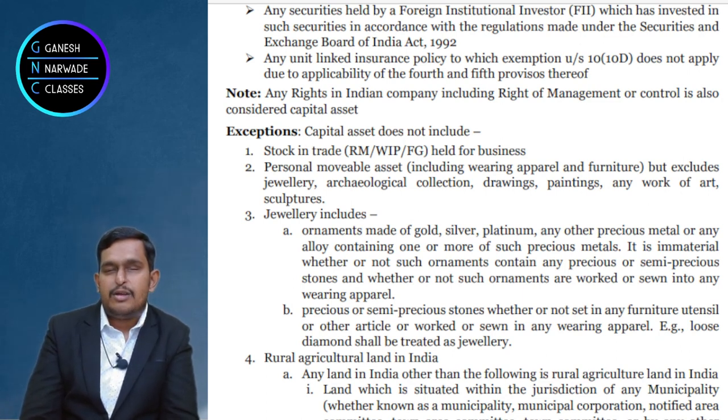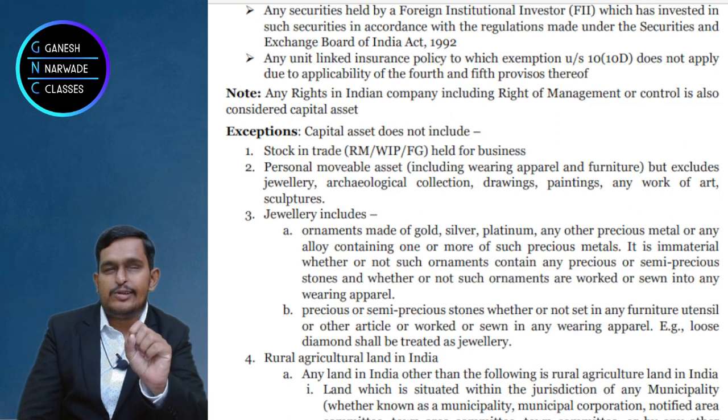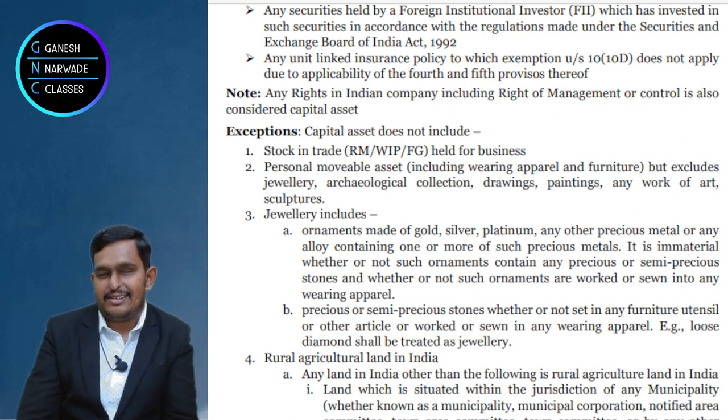So these are all personal effects and these are all movable, correct? So movable personal effects are not capital assets. It includes wearing apparel, it includes a watch, right? Everything which is used for very personal purpose. But when I said movable personal effects, I directly said that a building, even though you use it for residence, is not a movable personal effect.